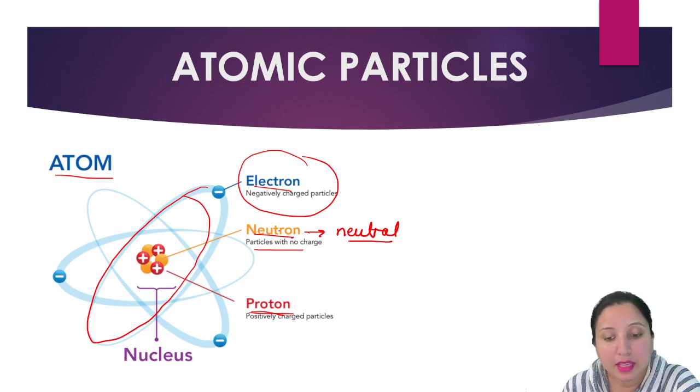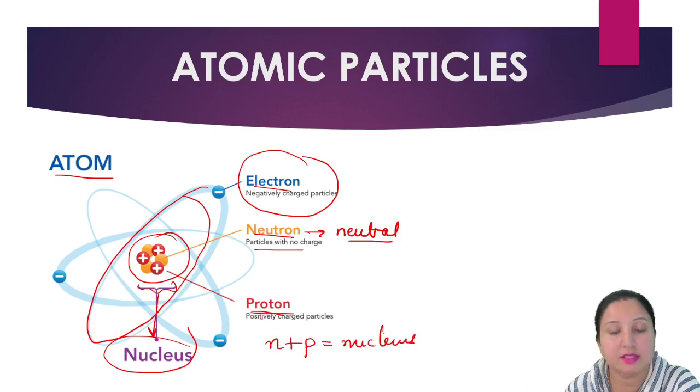Now, these proton and neutron remain concentrated in the middle of the atom, and together they are called the nucleus. Means you can say that neutron plus proton is equal to the nucleus.